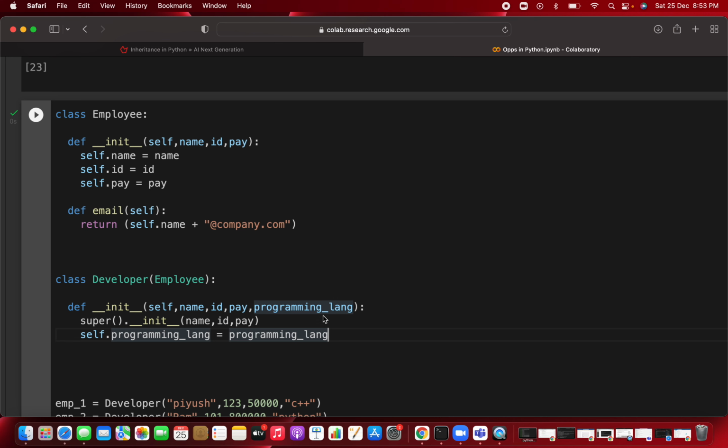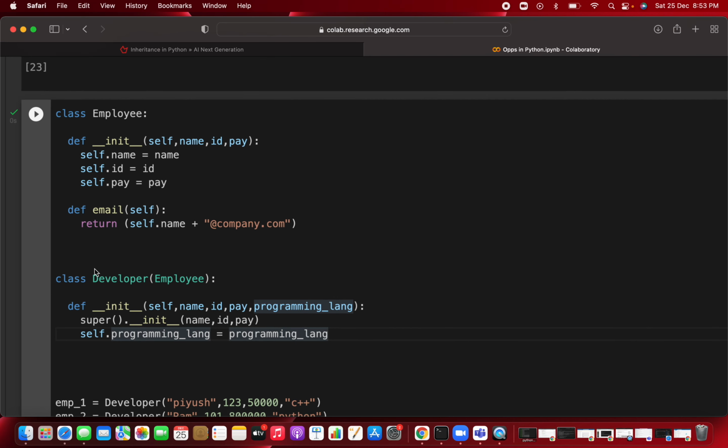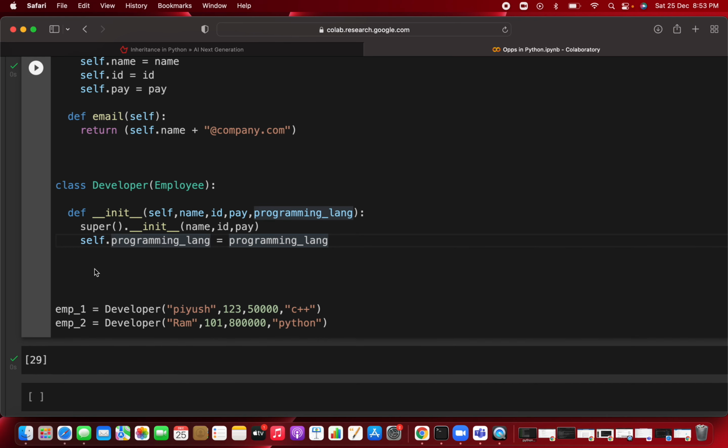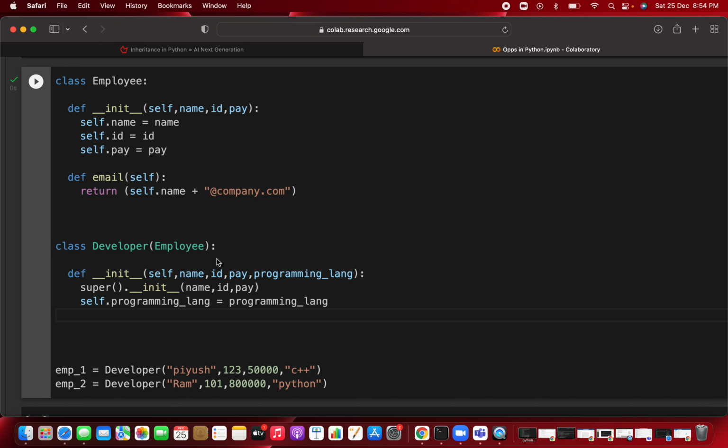I think it's clear to you how you are creating the class, and how you are inheriting all the attributes and properties, that is the behavior and attributes, from this particular parent class. The plus point of using inheritance is that you are not writing the code again and not initializing again, so you are reducing the number of lines of code. So this was about inheritance in Python. I hope it is clear to you. In the next video we are going to see multiple inheritance in Python.